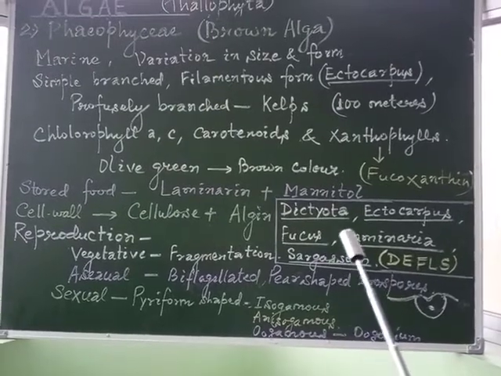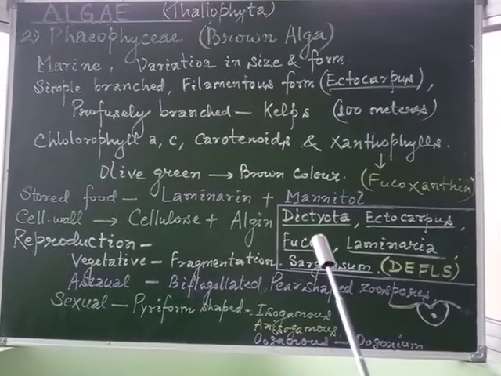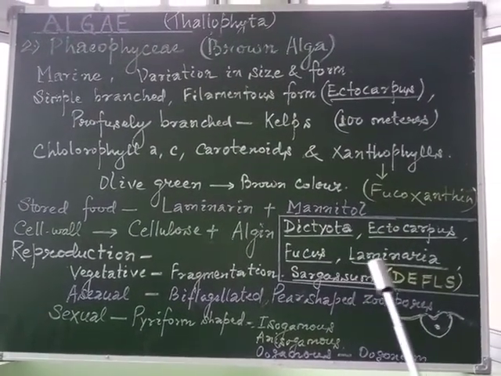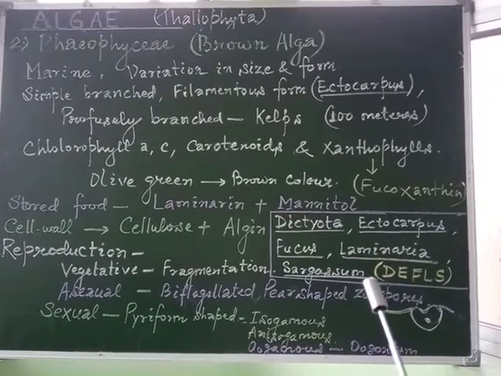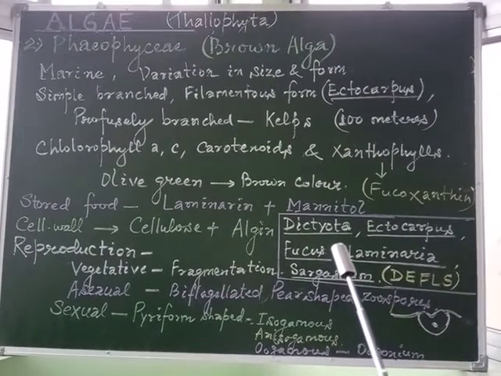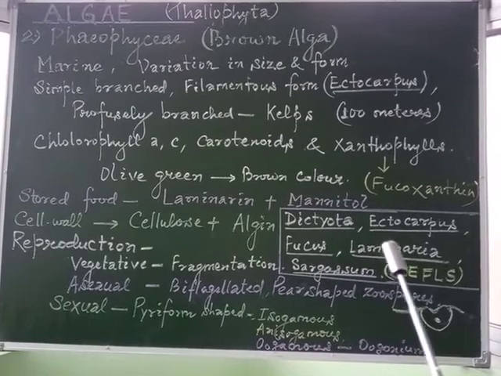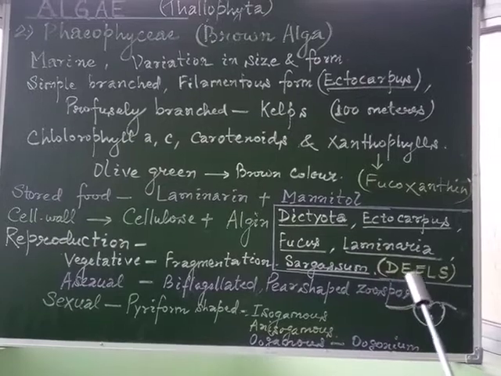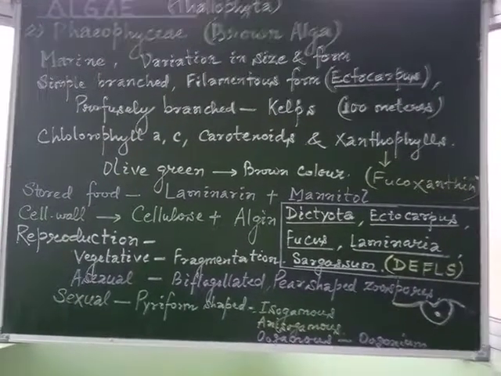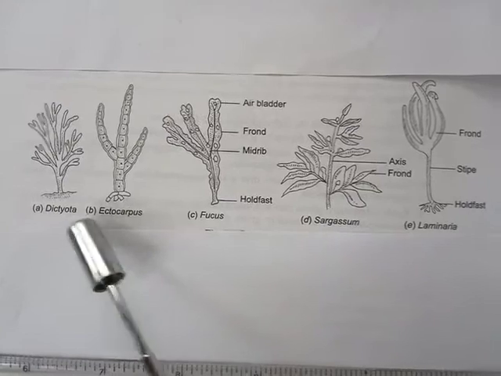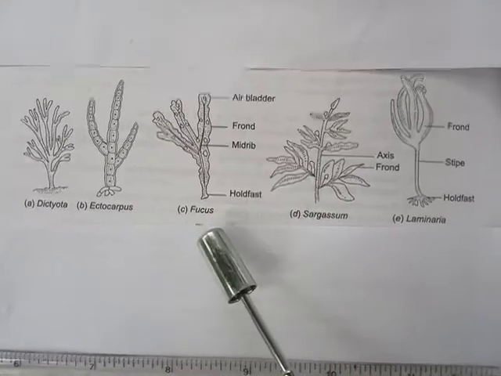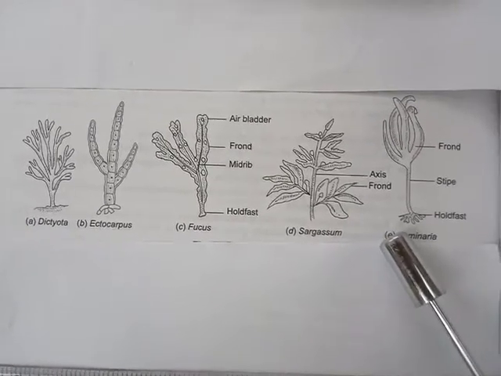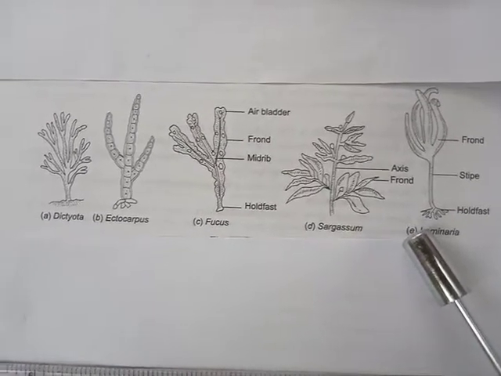As for the examples, the common members are Dictyota, Ectocarpus, Fucus, Laminaria, Sargassum, etc. We may frame a mnemonic to learn it alphabetically. In the alphabetical sequence, we may try to remember it: D, E, F, L, S. So we may observe the members Dictyota, Ectocarpus, Fucus, Laminaria and Sargassum, which are the members of the group Phaeophyceae or brown algae.